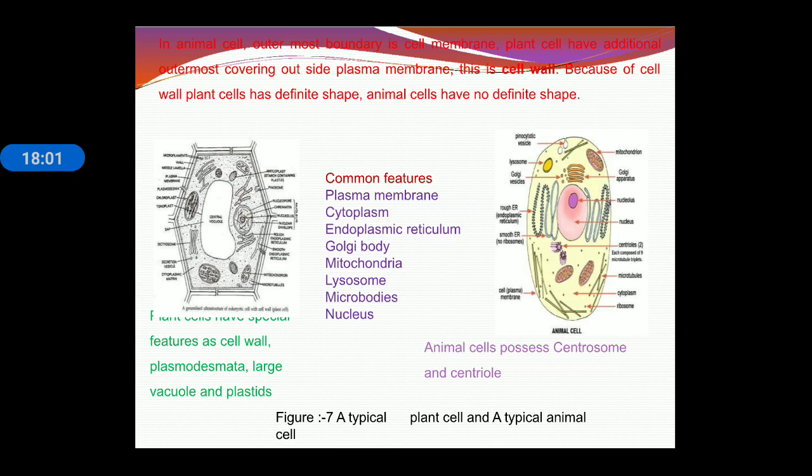But the plant cell also has specialized features. A cell wall is present, plasmodesmata are there, and a large central vacuole is there. The plant cell also contains plastids, which are used during photosynthesis. The animal cell contains a centrosome and centriole, which are absent in the plant cell. So these are the common features, and these are the unique features present in a typical plant cell and a typical animal cell.